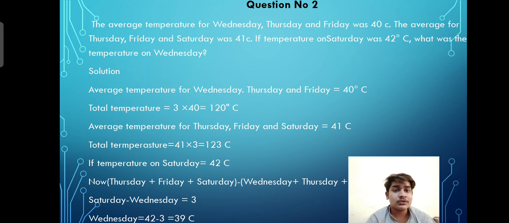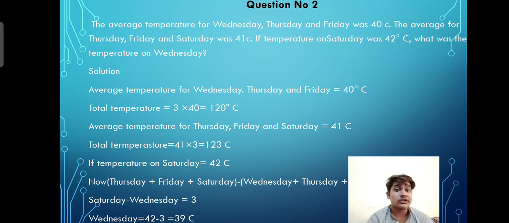If the temperature on Saturday is 42 centigrade, we will just subtract the Wednesday to Friday total temperature from the Thursday to Saturday total temperature, which will be 123 minus 120, which will be 3.